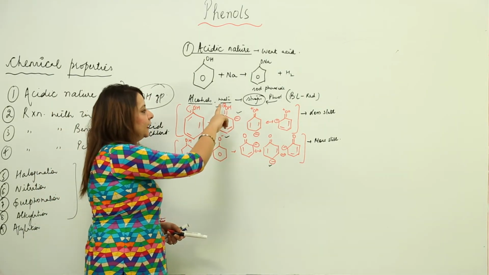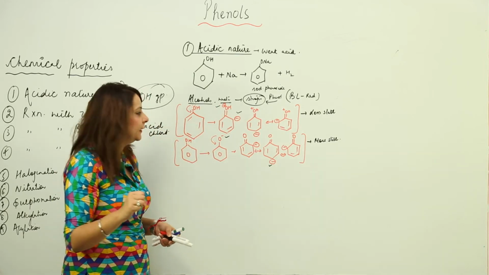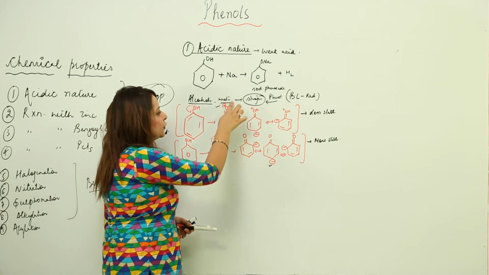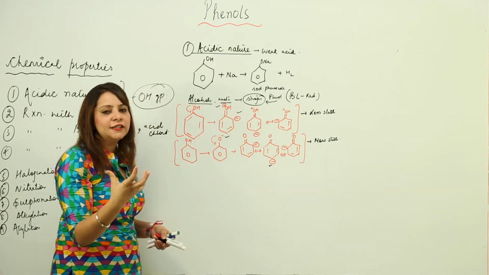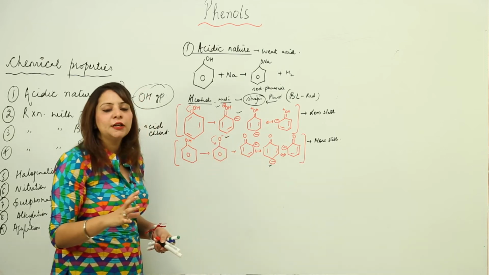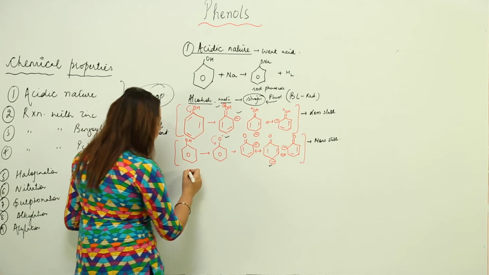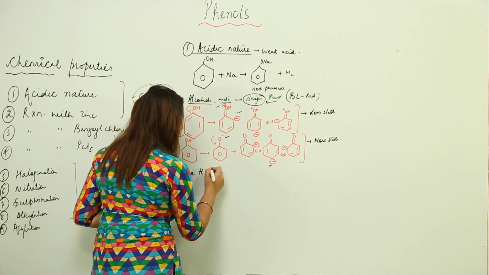The reason being it contains two kinds of charges, so there will be a strong attraction between them, which will not allow the release of the proton, or you can say it will be somehow difficult. But here there is only one charge, so that means the phenoxide ion is more stable. So any factor which increases the stability of phenoxide ion,